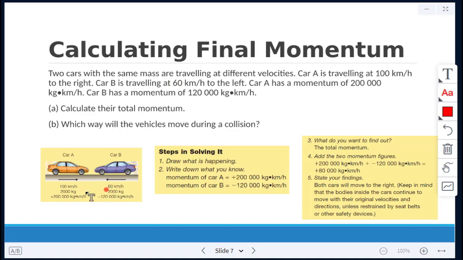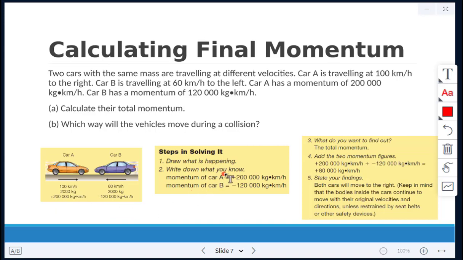Their masses are the same. Car A has a momentum of 200,000, and car B has a momentum of 120,000. It's shown as a negative because it's traveling in the left direction.